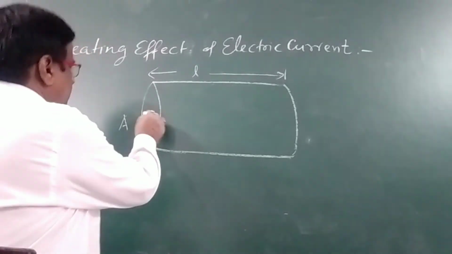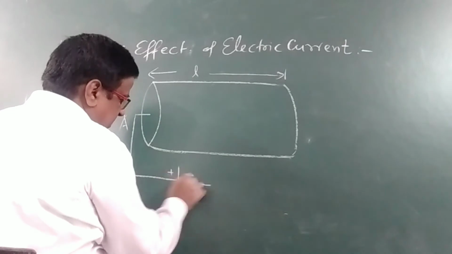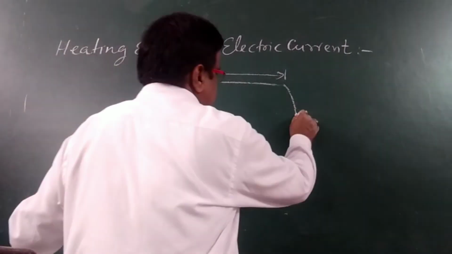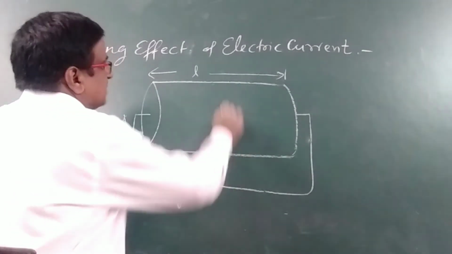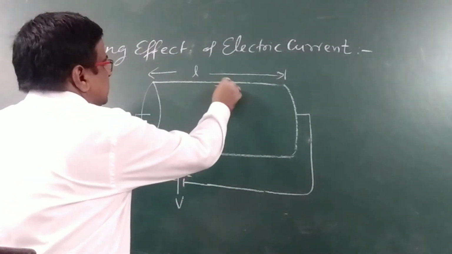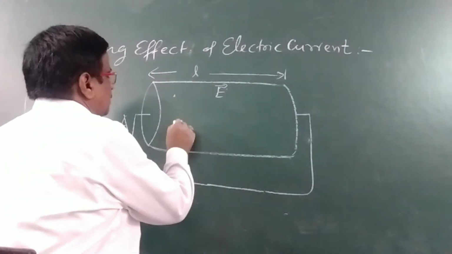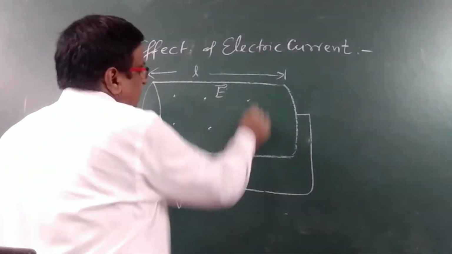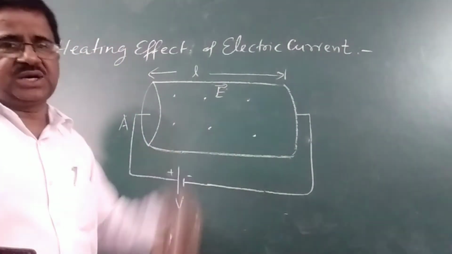Now let us suppose that a potential V is applied across the ends of the conductor. Means field is applied, electric field E is applied. What will happen? There are so many electrons. These dots are the electrons.